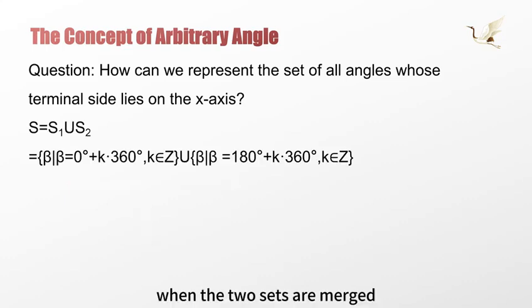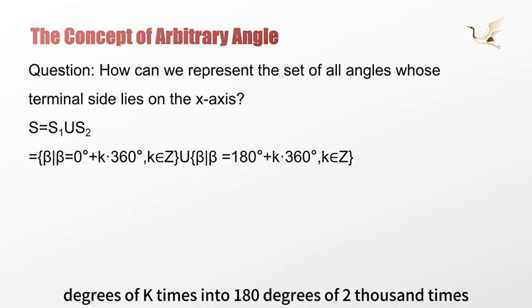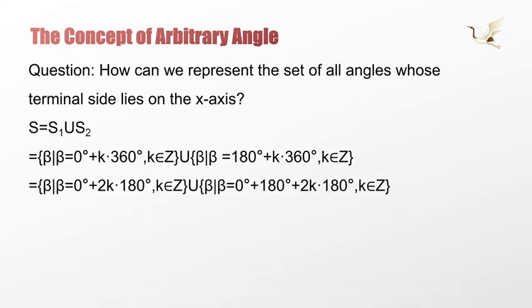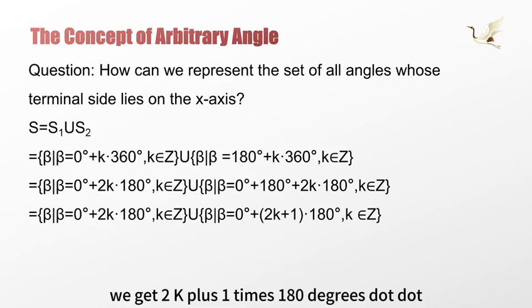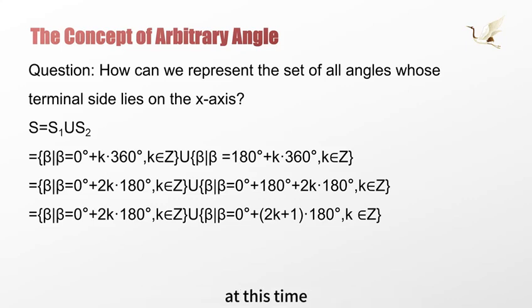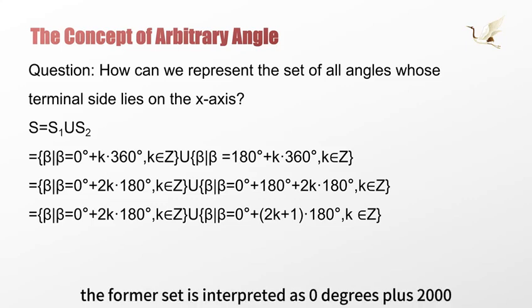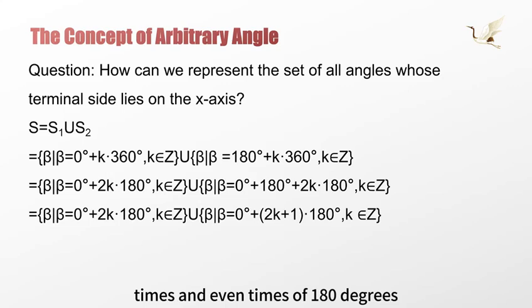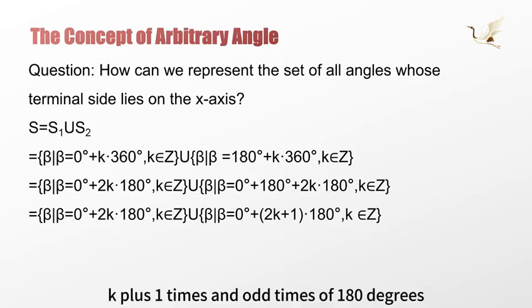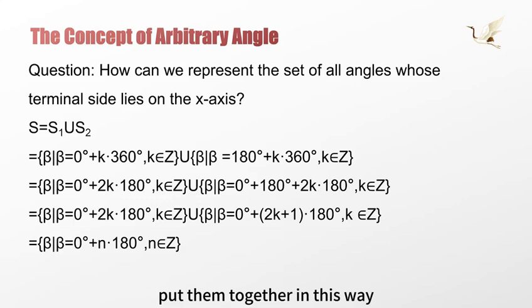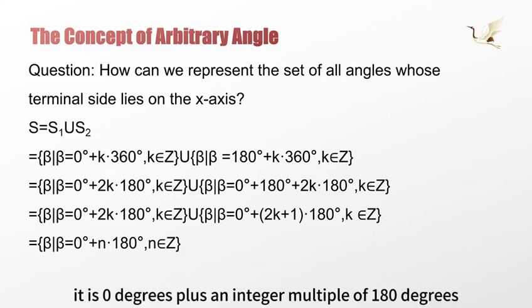When merging the two sets, for the convenience of the merging operation, we transform k times 360 degrees into 2k times 180 degrees. Then we take the 180 degrees out, and we get (2k plus 1) times 180 degrees. At this time, we observe the two sets: the former set is 0 degrees plus an even multiple of 180 degrees, while the latter set is 0 degrees plus an odd multiple of 180 degrees. Put together, it is 0 degrees plus an integer multiple of 180 degrees.